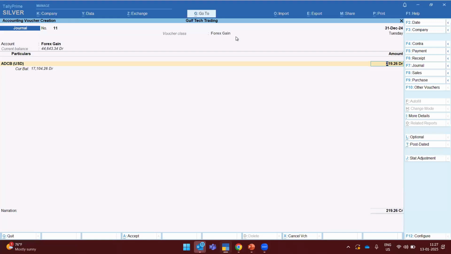Once you record all these transactions, when you come to the balance sheet, you can see that the Forex gain and loss won't appear in your balance sheet, because that particular Forex gain and loss will be allocated to the indirect expenses and indirect income equally.